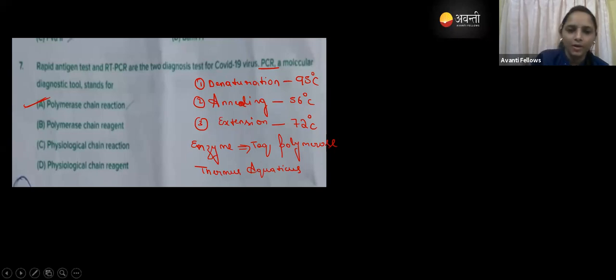Okay. So now we can go to the next. Yes, Ahilya, correct. Thermus aquaticus. All are giving the short name. You have to tell me the full name, right? This is a scientific name, right? So option B is also wrong. Option B is wrong. Option C is wrong. Option D is wrong.